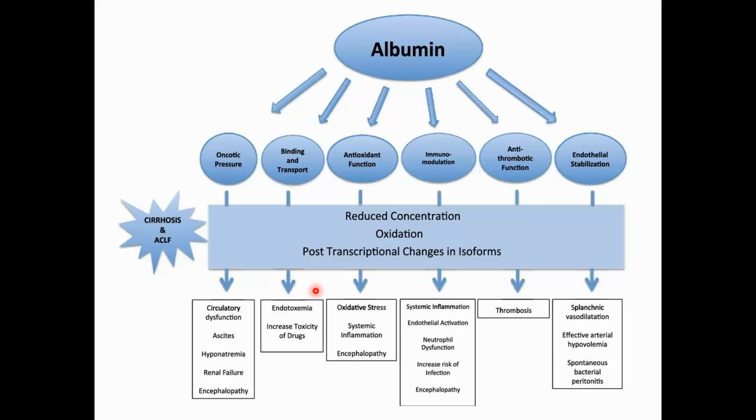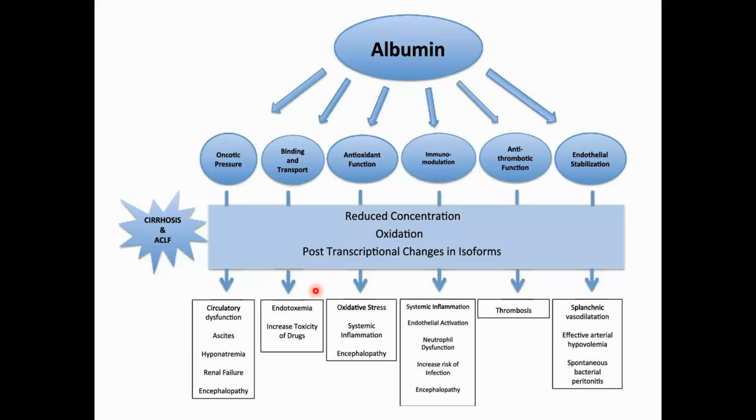This protein has several different functions. It has binding and transport function. It has antioxidant function. It has immunomodulatory function. It also acts as an antithrombotic protein, and it is also important for endothelial stabilization.